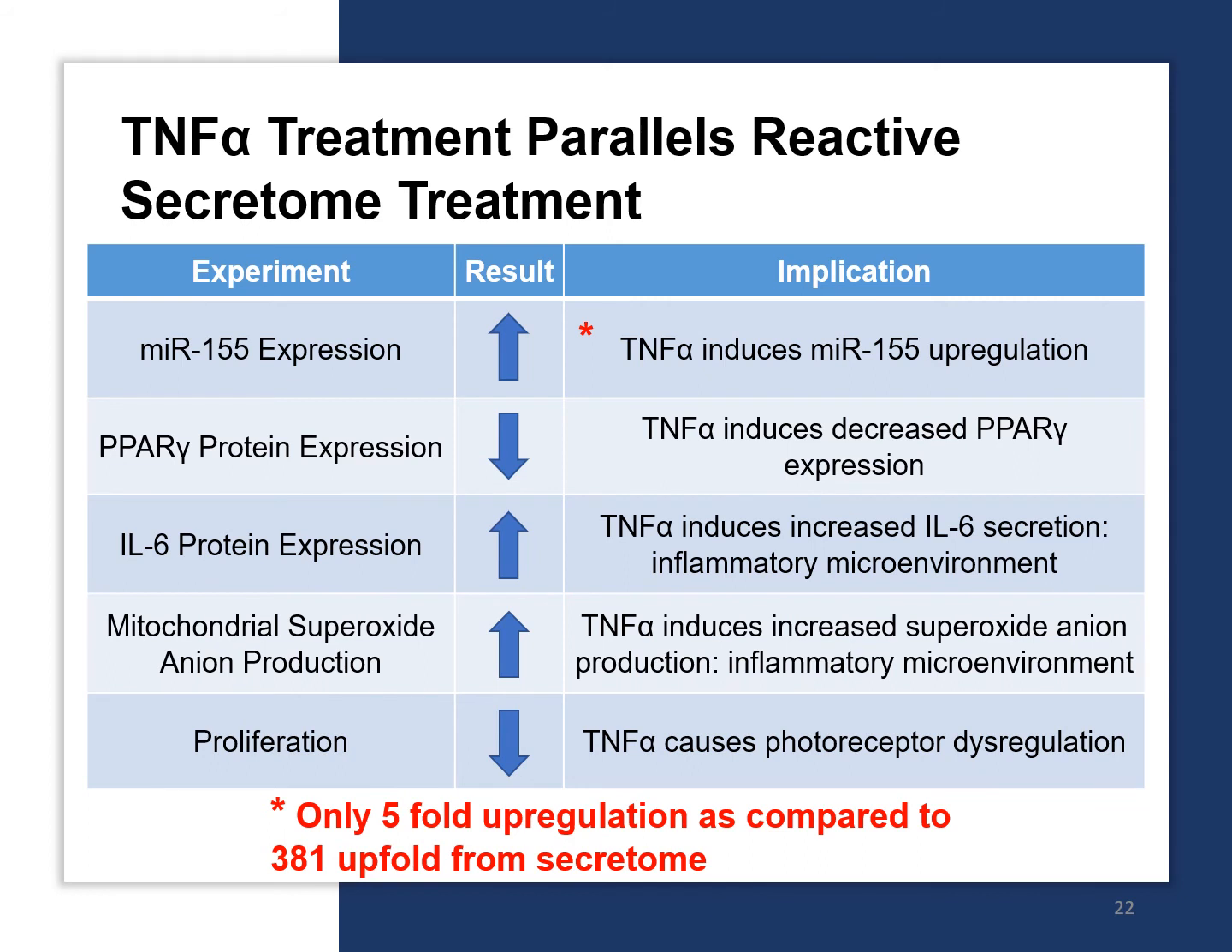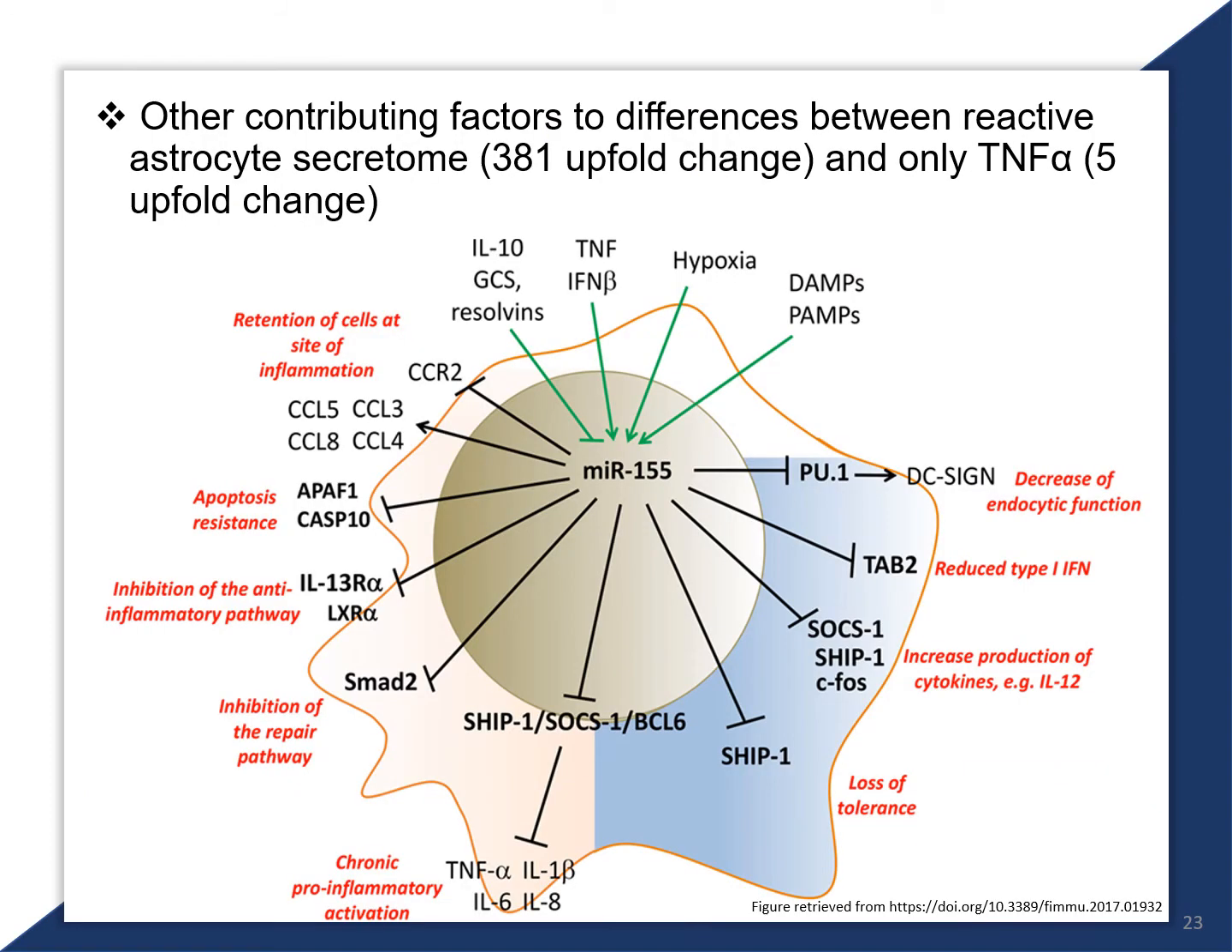It was very interesting that the TNFα treatment suggested parallel results as the reactive secretome treatment. However, one notable difference was that compared to the 381-fold upregulation of microRNA with reactive secretome treatment, photoreceptors treated with TNFα only resulted in a 5-fold upregulation of microRNA 155. The significantly smaller fold change for the TNFα treatment suggests that there is another contributing factor in the reactive secretome that can be causing microRNA 155 upregulation.